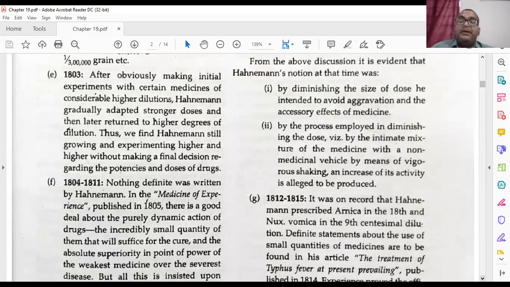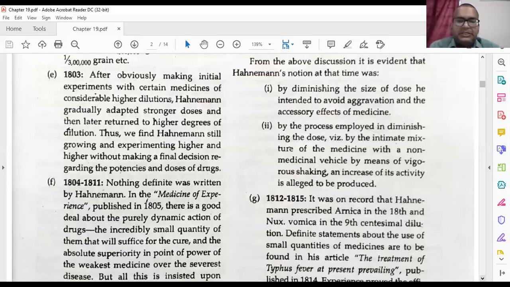So what is the conclusion? The conclusion is that when he was diluting, his aim was always just to avoid the extra action or the bad action of the homeopathic medicines. Because of the material dose, sometimes there may be aggravation on the body. This happens nowadays also. Sometimes the same dose of medicine is good in material doses for some patients, but the same dose may cause a reaction in other patients.